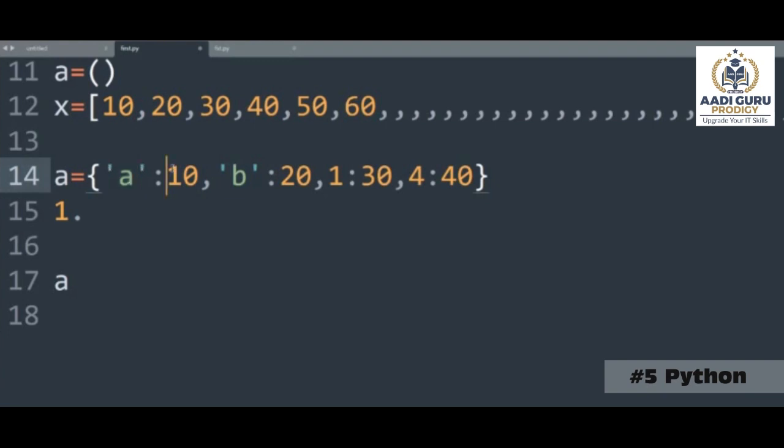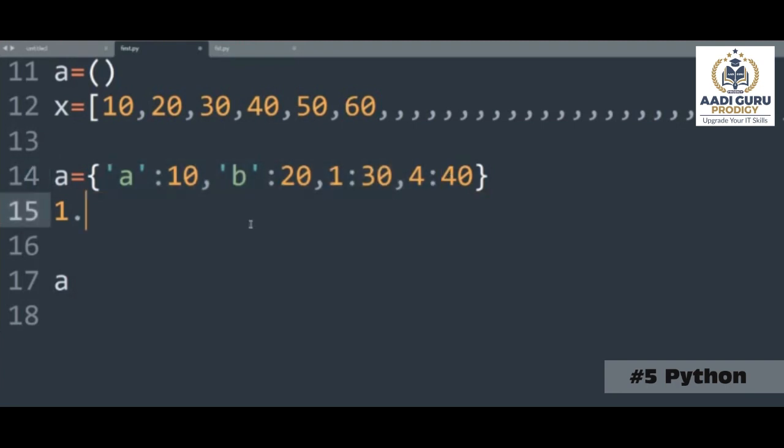If you are using these keys to get the values, then it doesn't matter where the 10 is located, right? Now this 10 can be anywhere. It can be here, here, or here. Wherever it is, it doesn't matter, because if I want 10, I will call with this name. So it doesn't matter whether the data is arranged in the same order or not.